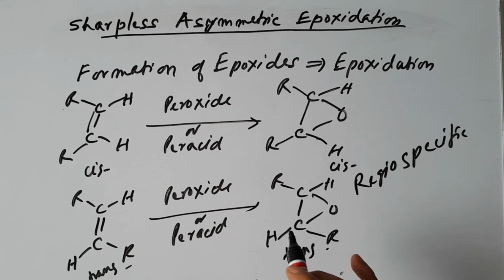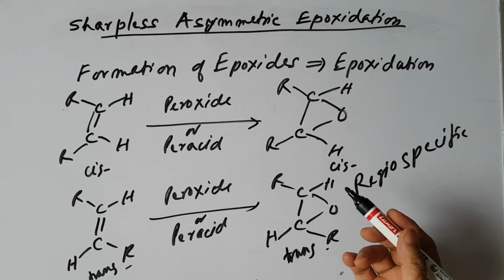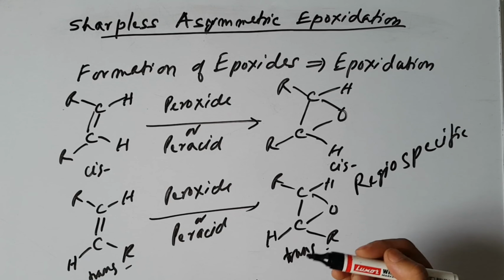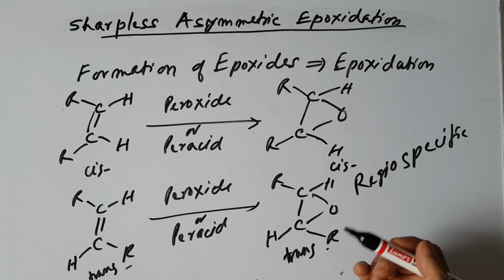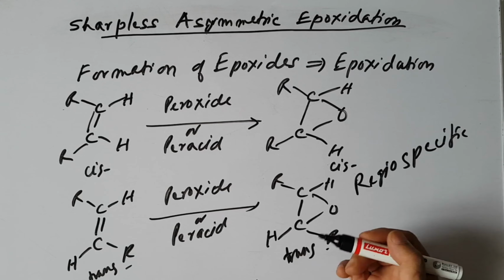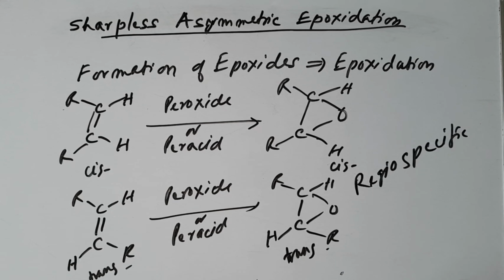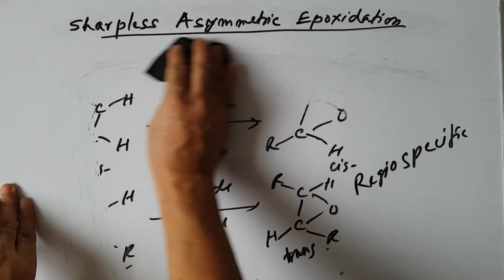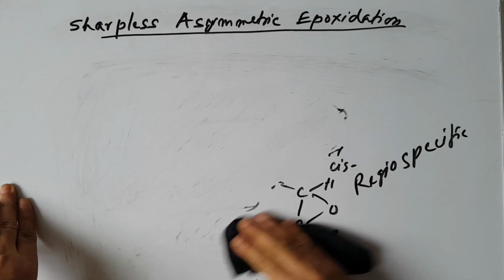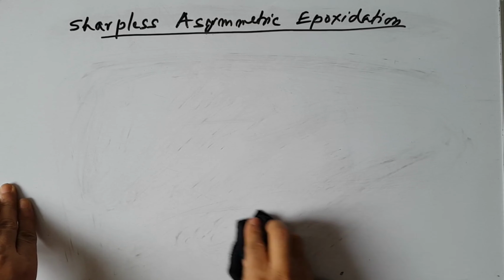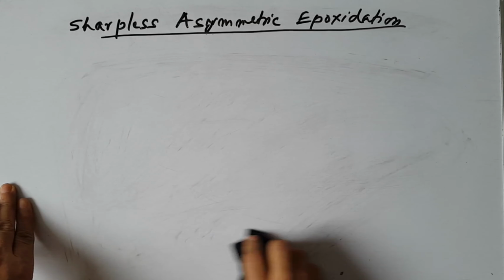But if certain catalysts are used, we can get different epoxides which are enantiomers. So we will come to Sharpless asymmetric epoxidation. Here I am generally explaining what epoxidation is and how epoxides are formed: a cis alkene will give a cis epoxide, a trans alkene will give a trans epoxide.